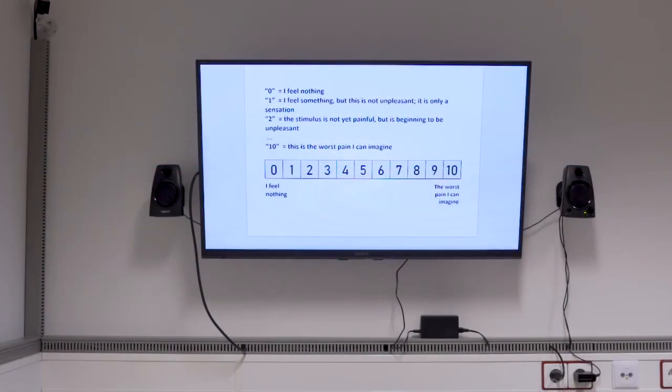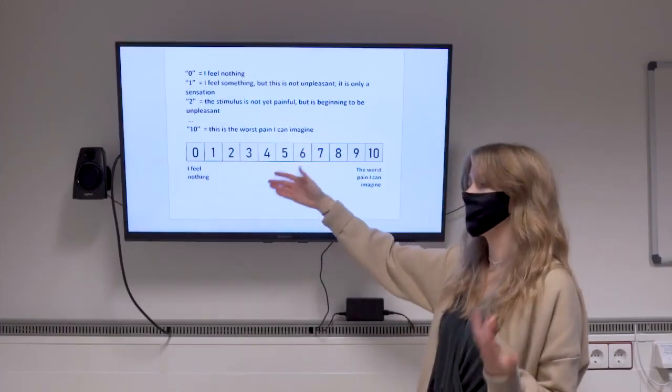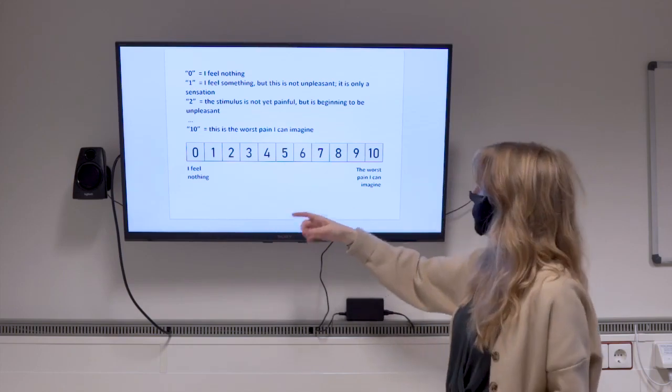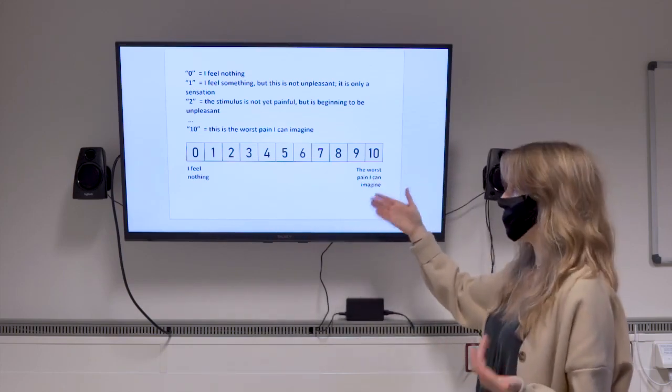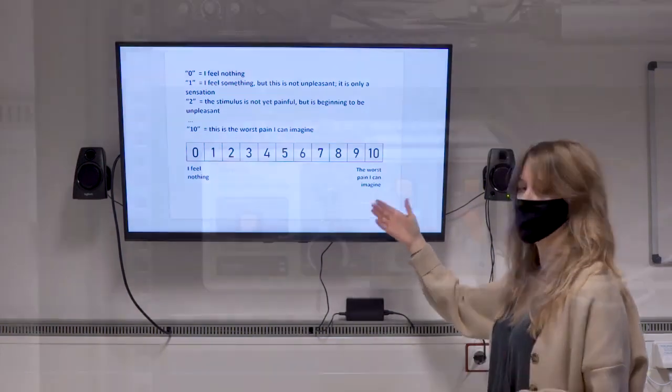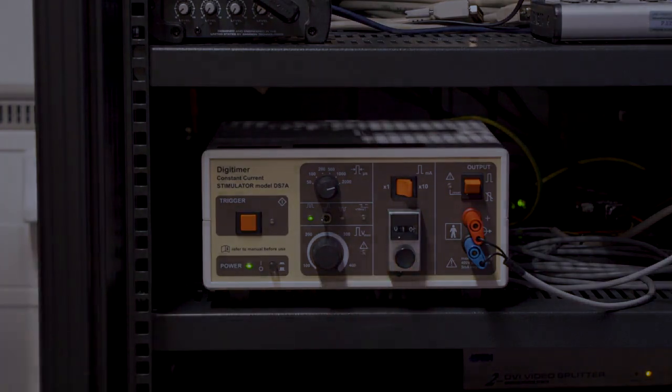After explaining the calibration procedure, ask the participant to rate each stimulus on a numerical scale from 0 to 10, with 0 representing "I feel nothing," and 10 representing the worst pain imaginable. Turn on the stimulator, set the intensity to 1 milliamp to start,